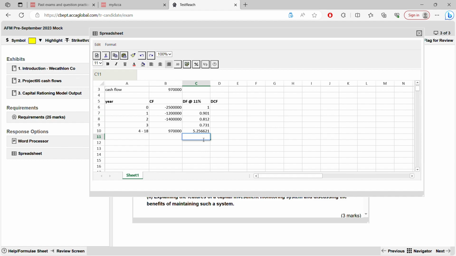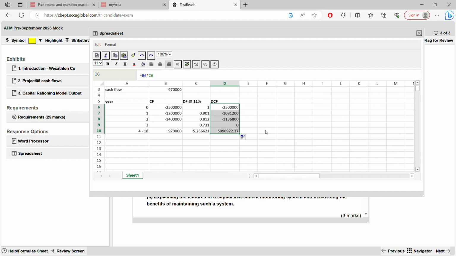So now DCF is simply this multiplied by this, enter, and then just drag it down. Okay, and then sum function equal to sum, enter.